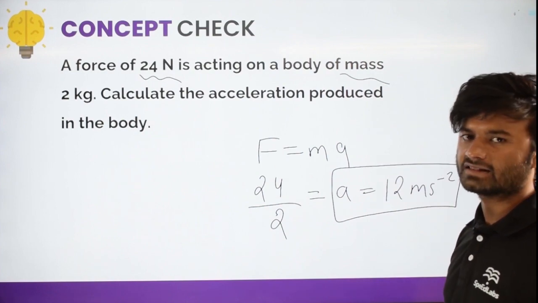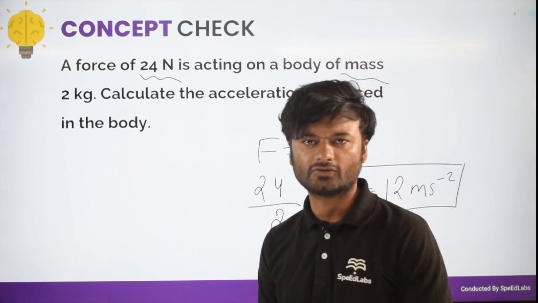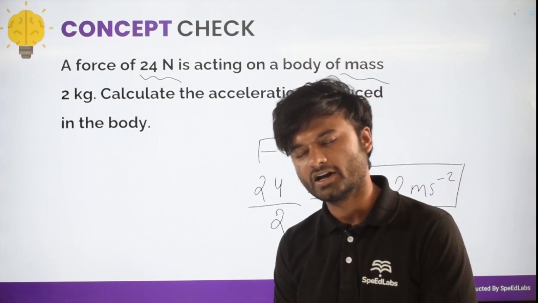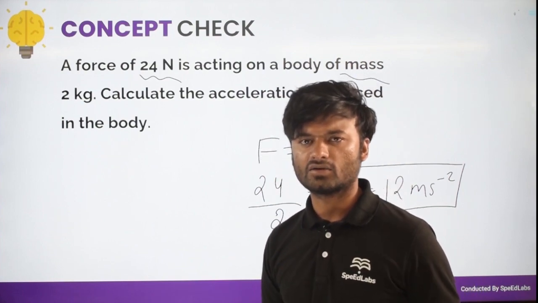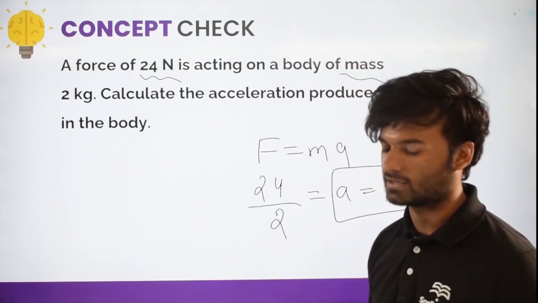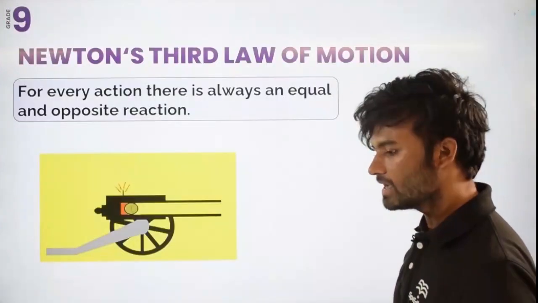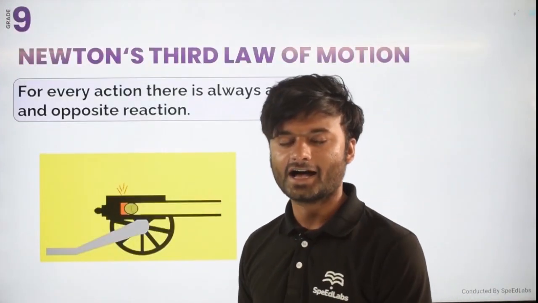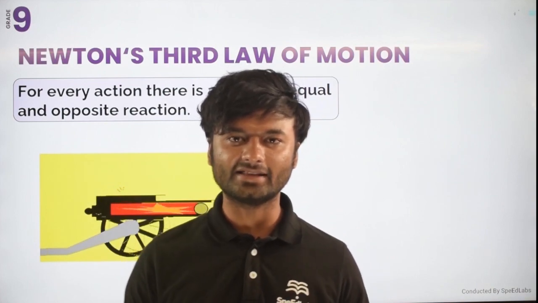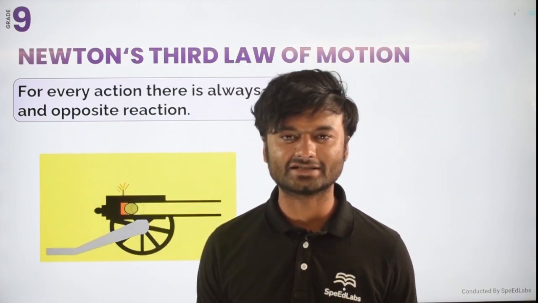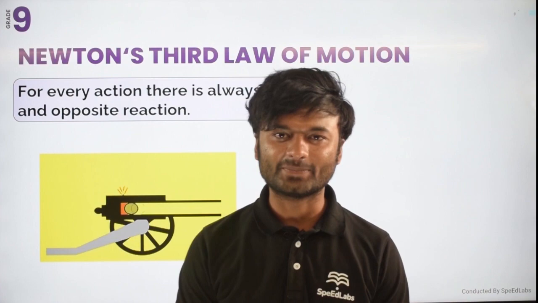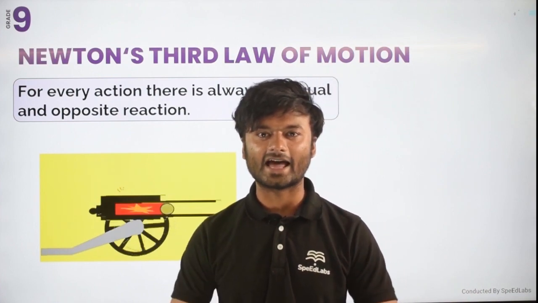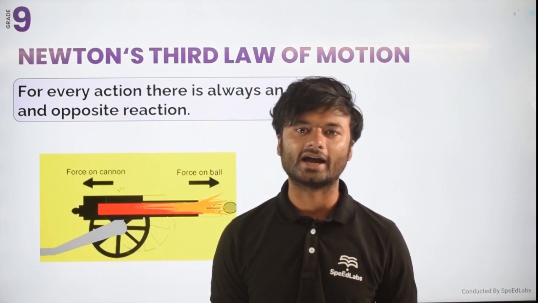So by using this formula F equal to ma, you can calculate force, acceleration, or whatever the question is asking. Now the last law we have is a very simple law, and everybody in this world knows it. That is Newton's third law of motion. This law states that every action has an equal and opposite reaction.